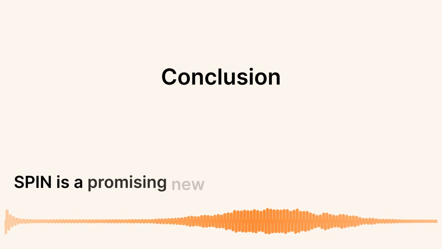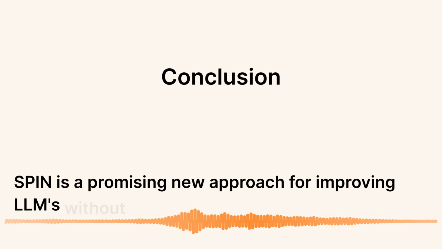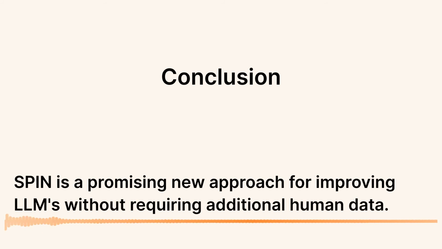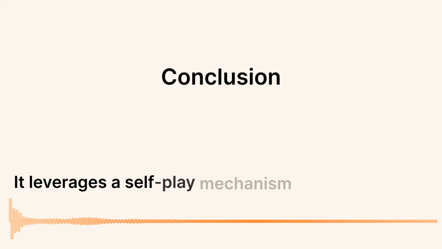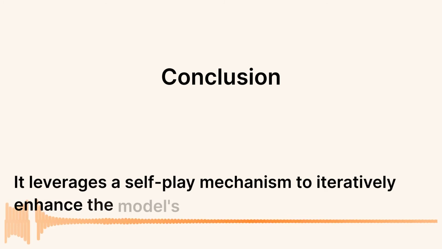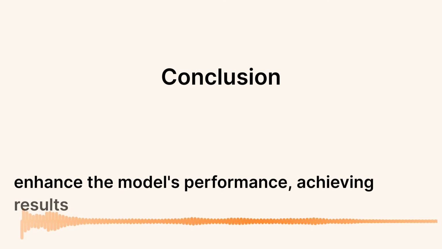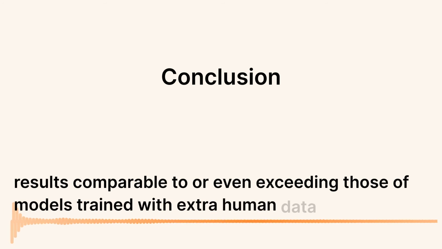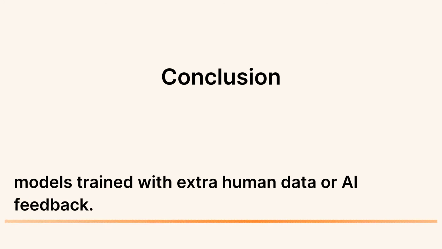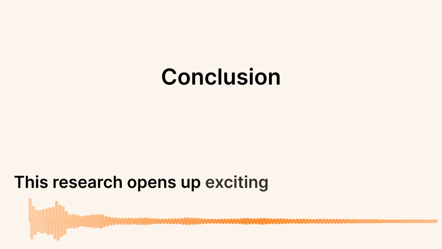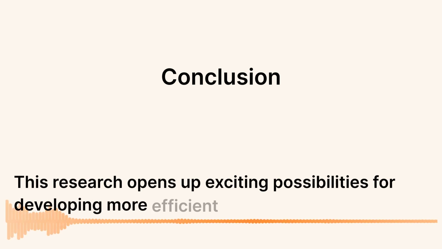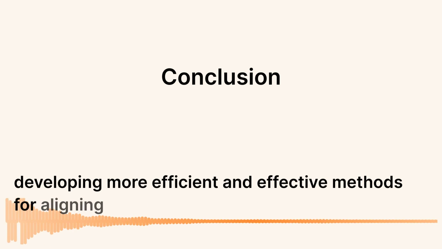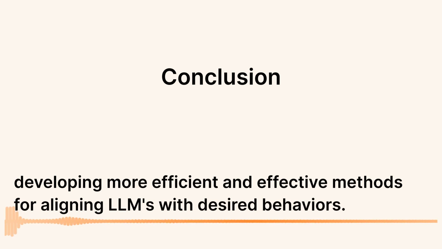SPIN is a promising new approach for improving LLMs without requiring additional human data. It leverages a self-play mechanism to iteratively enhance the model's performance, achieving results comparable to or even exceeding those of models trained with extra human data or AI feedback. This research opens up exciting possibilities for developing more efficient and effective methods for aligning LLMs with desired behaviors.